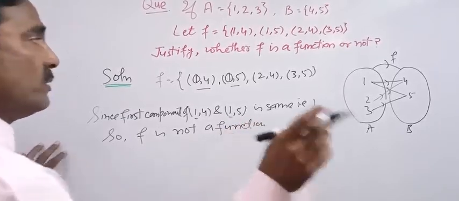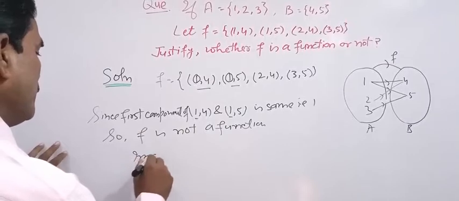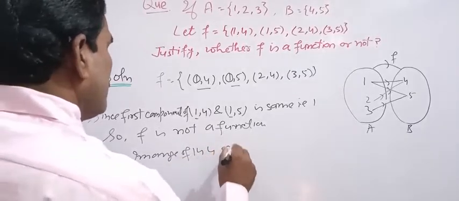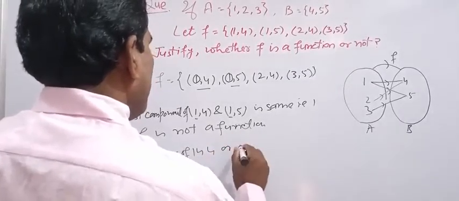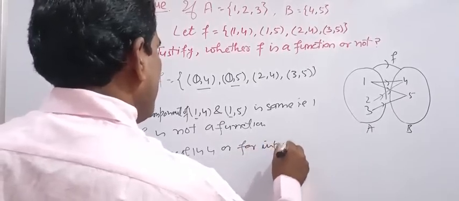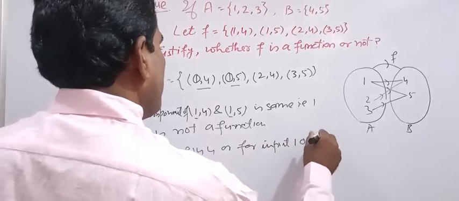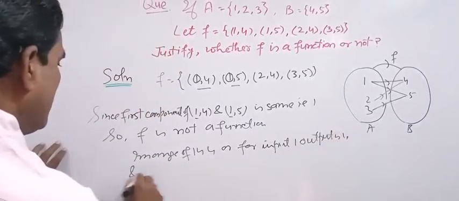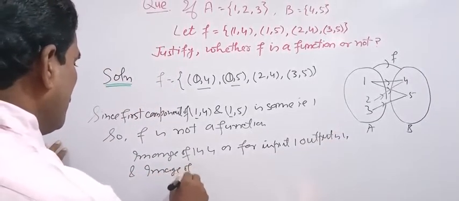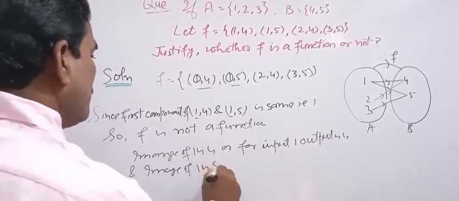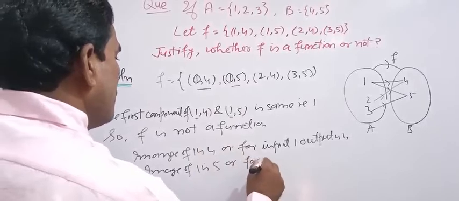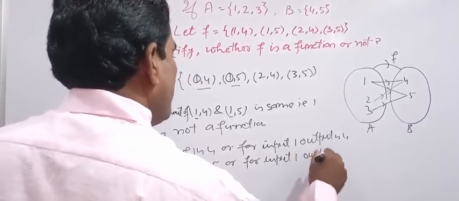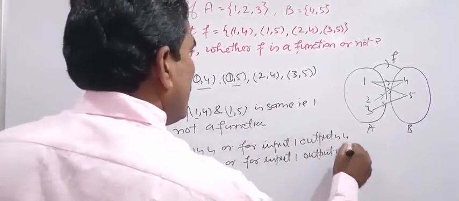Or you can say that the image of 1 is 4, or for input 1, the output is 4, and the image of 1 is 5, or for input 1, the output is 5.